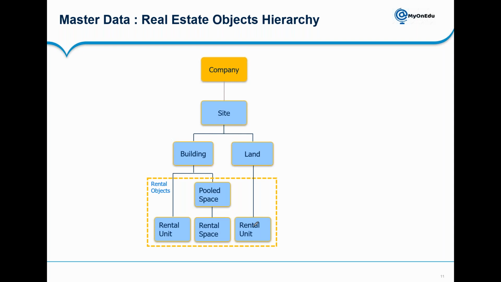So let's say I'm taking a typical example here. This is my rental unit which I'm going to rent out, and here I have one customer. This customer has to be created as a BP, business partner. You can create this directly from the CRM system or directly in the core system as a BP. And when you are creating a contract, it has to be between this customer and this unit. So this unit is the account assignment. For the rest, your accounting entries will happen.